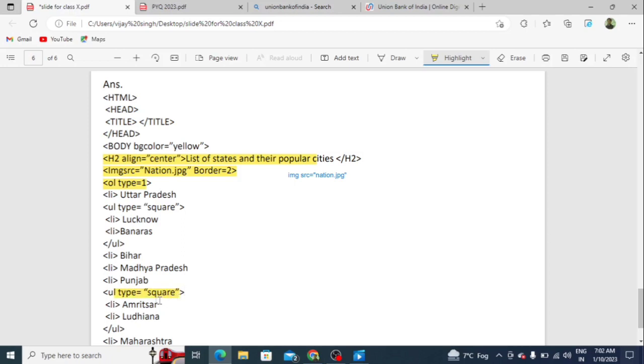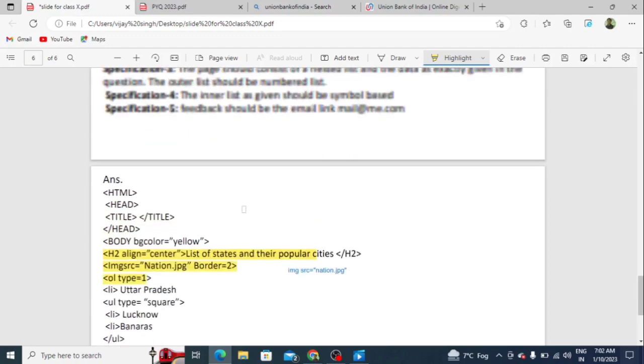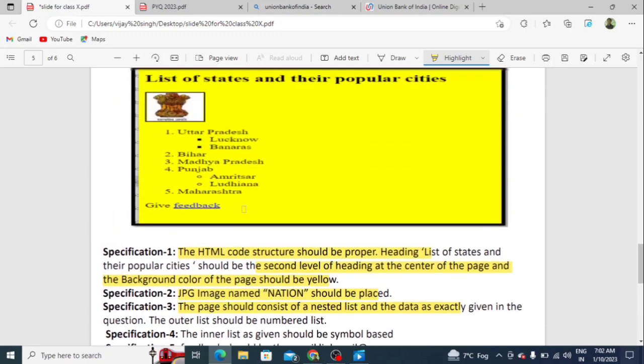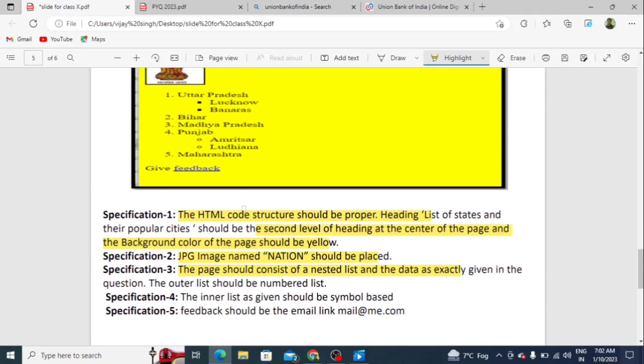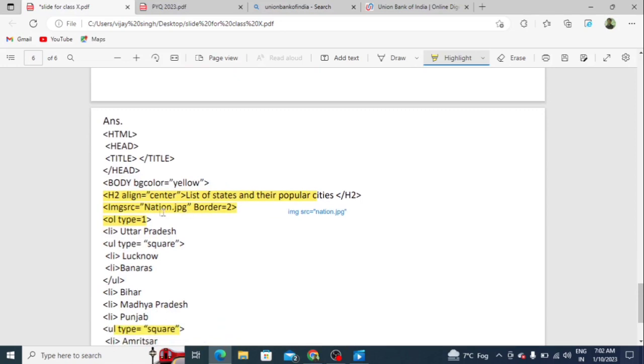Amritsar and Ludhiana. Students, here there is a minor change. In Uttar Pradesh, you have to write disc for Lucknow, Banaras. Here you have to write ul type equals disc, because this will be filled with color.